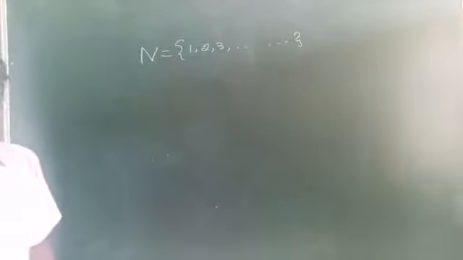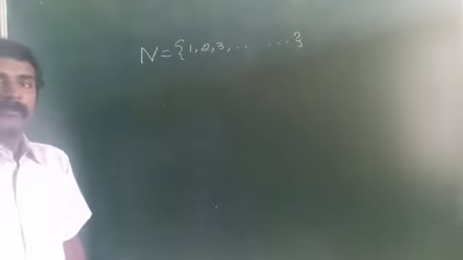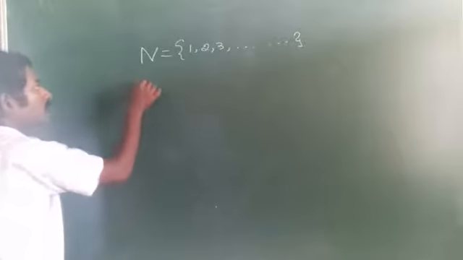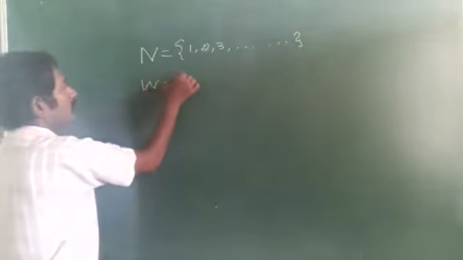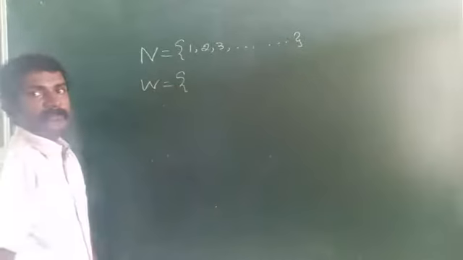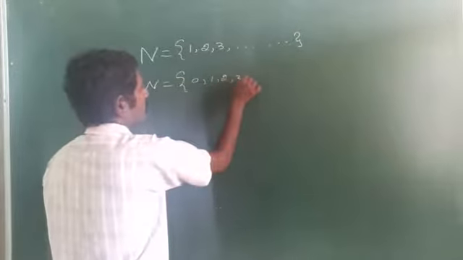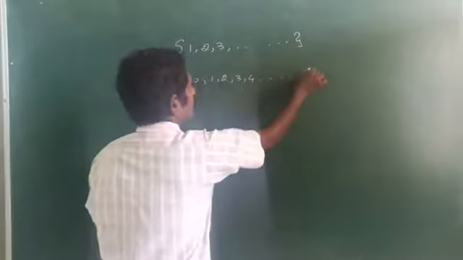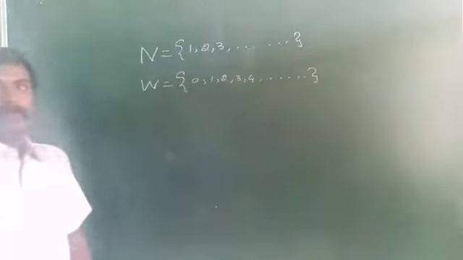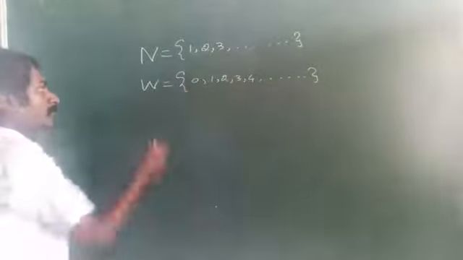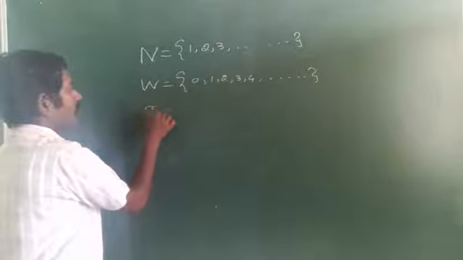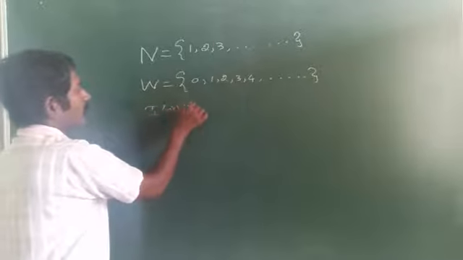What is meant by whole number? Whole number means the natural numbers including 0. Set of all natural numbers including 0 are called whole numbers. It is denoted by W. Then integers. Integer is denoted by either I or Z.